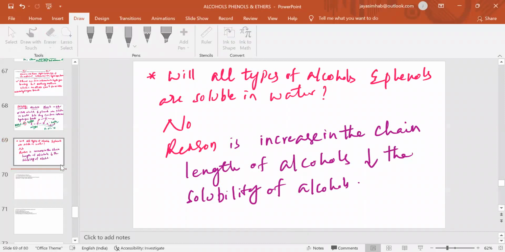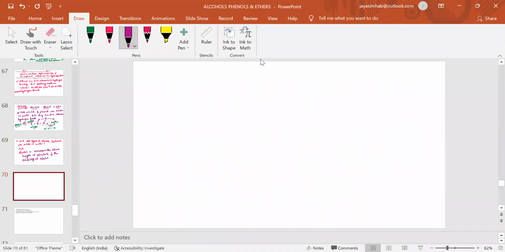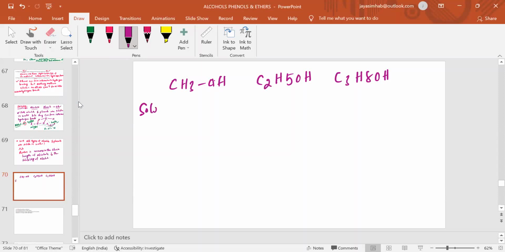What it means, you can see here. Suppose CH3OH, C2H5OH, C3H7OH. Like this, the lower ones will be easily soluble. In order of solubility, methanol will be more soluble than ethanol, and ethanol will be more soluble than propanol. Like that, C4.